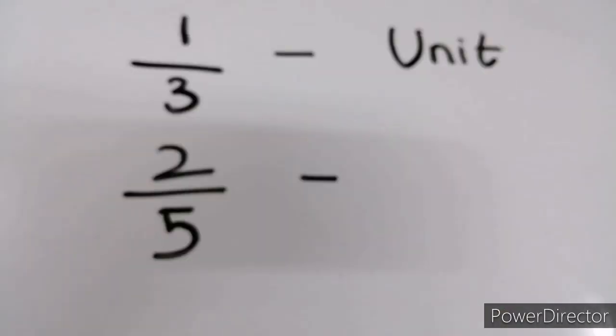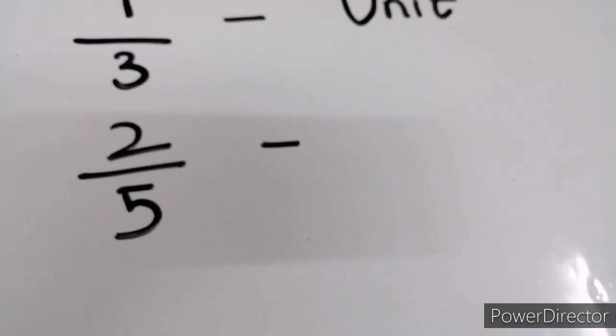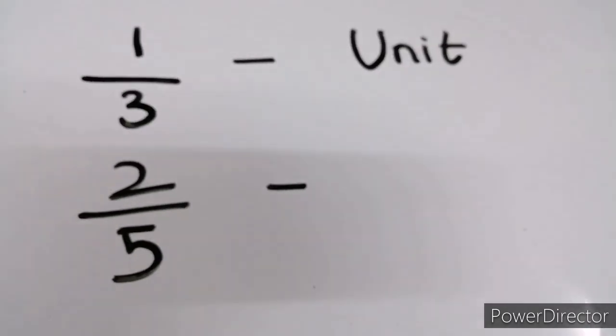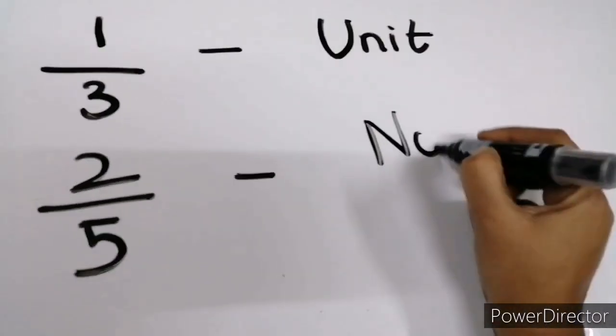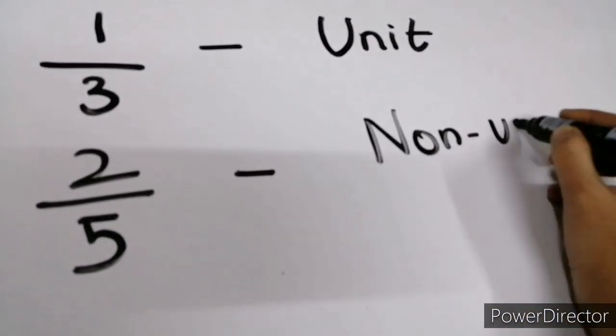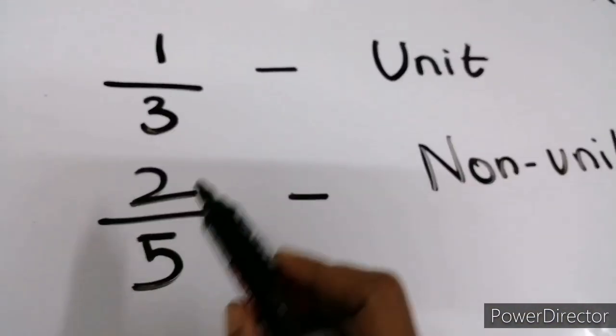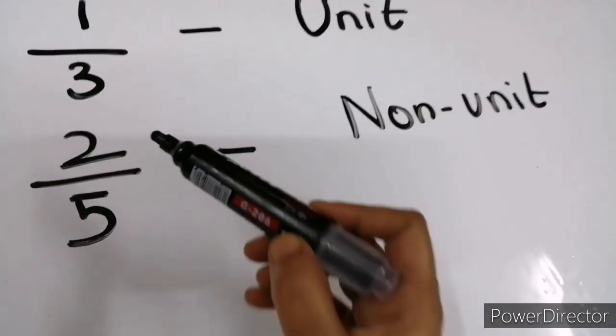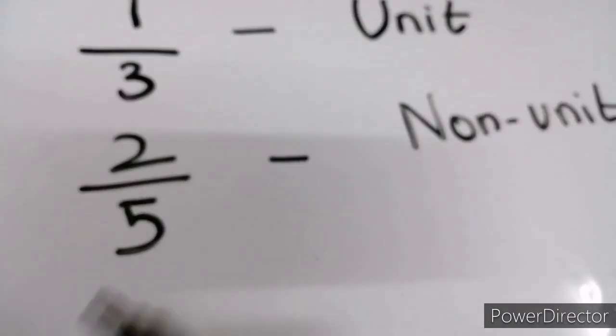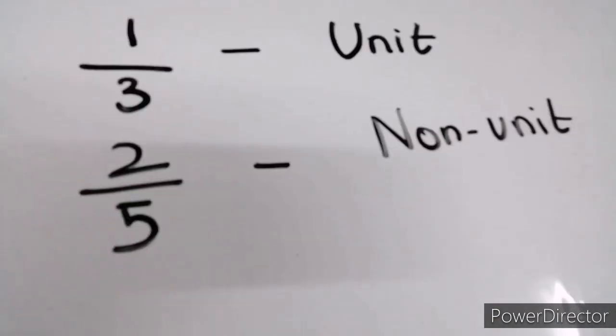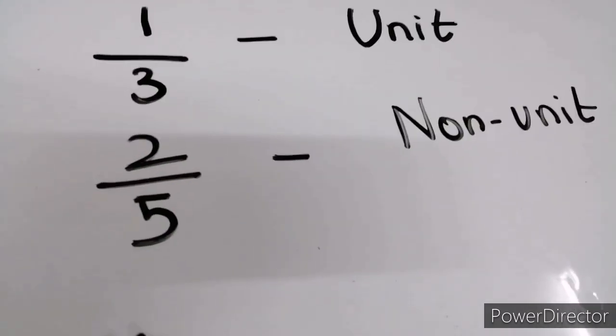Is this unit or non-unit fraction? It is a non-unit fraction. Why? Because the numerator is not 1, it is 2. There are 2 parts of the whole. So it is a non-unit fraction. Few more examples.